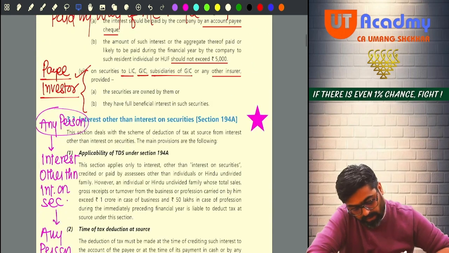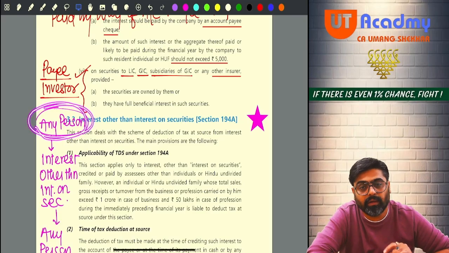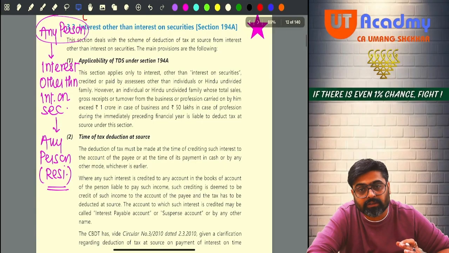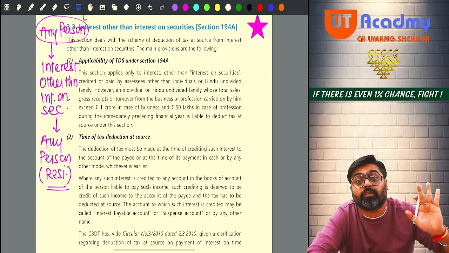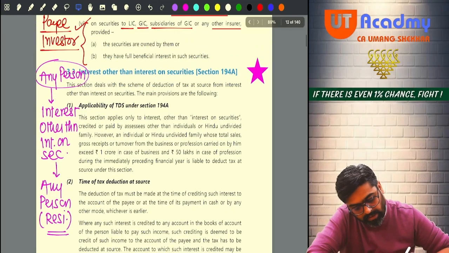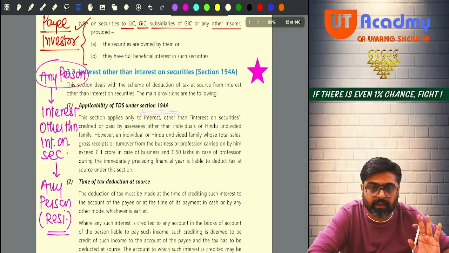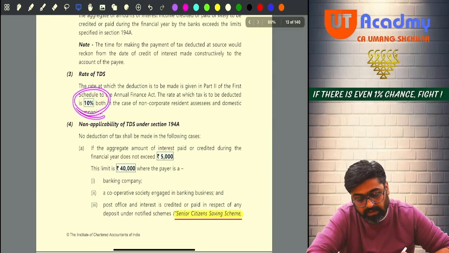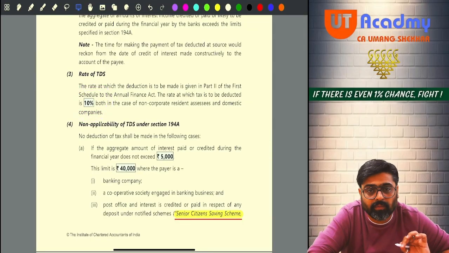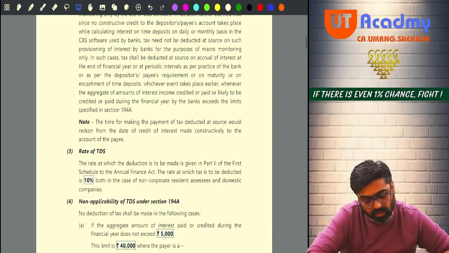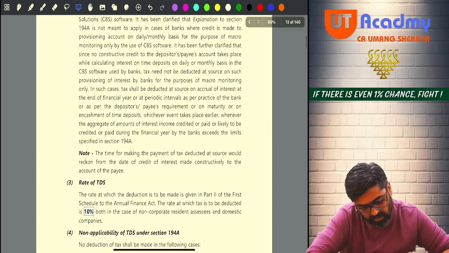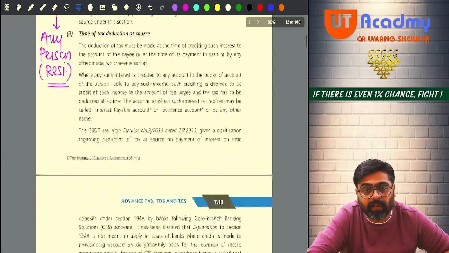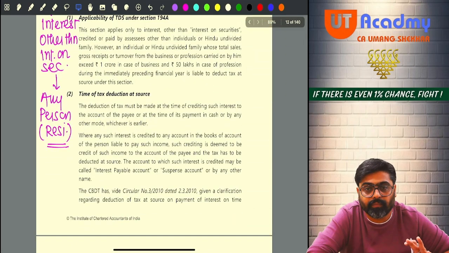So any payer other than such an individual or HUF, giving interest to any resident person, as per 194A, the TDS will be deducted. At what rate? The rate of TDS is 10%. And when will the TDS be deducted? At the time of payment or credit, whichever happens earlier.